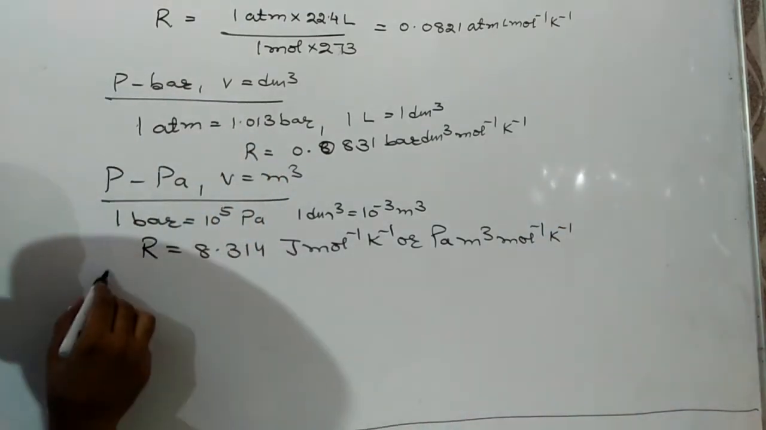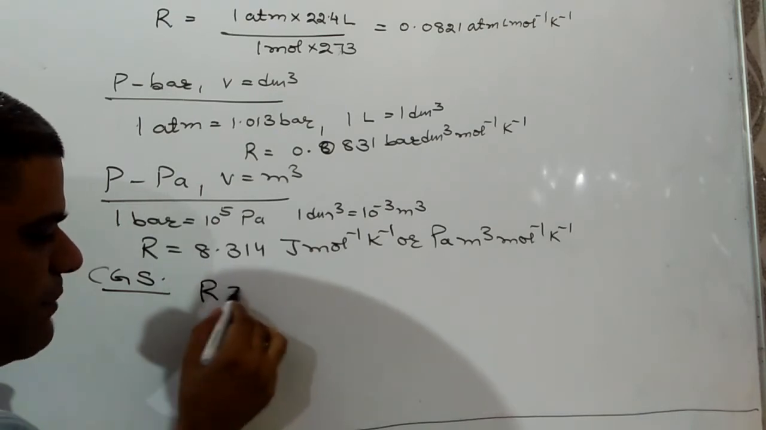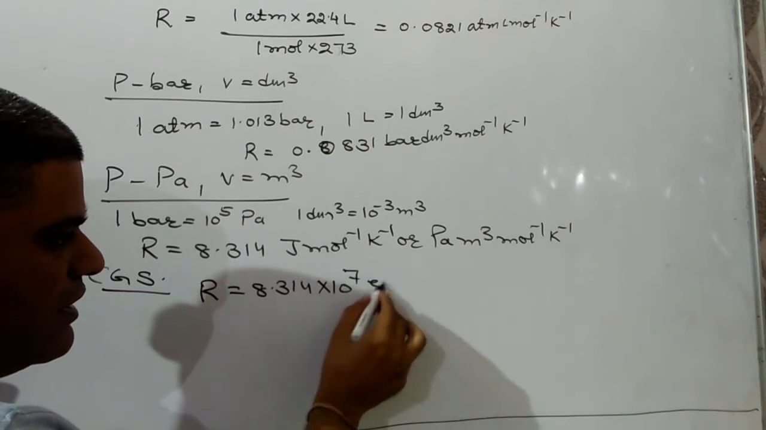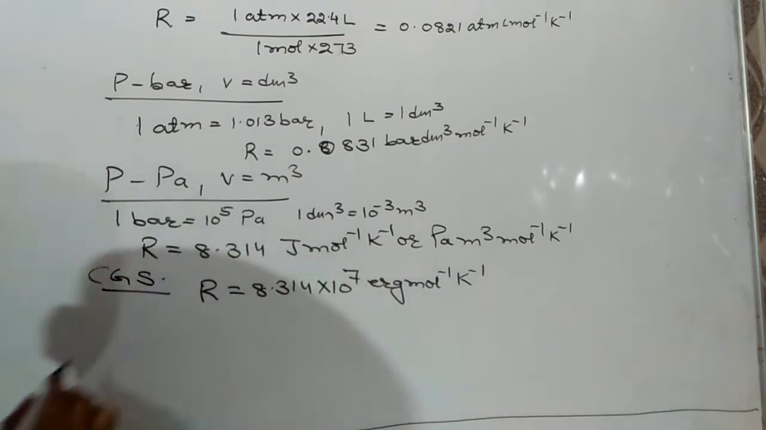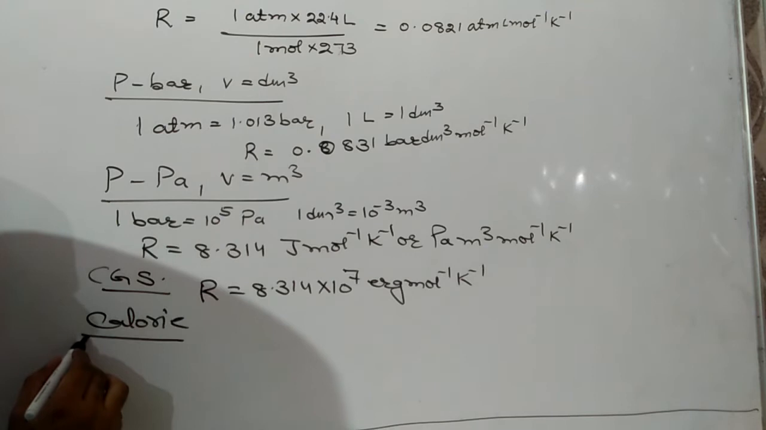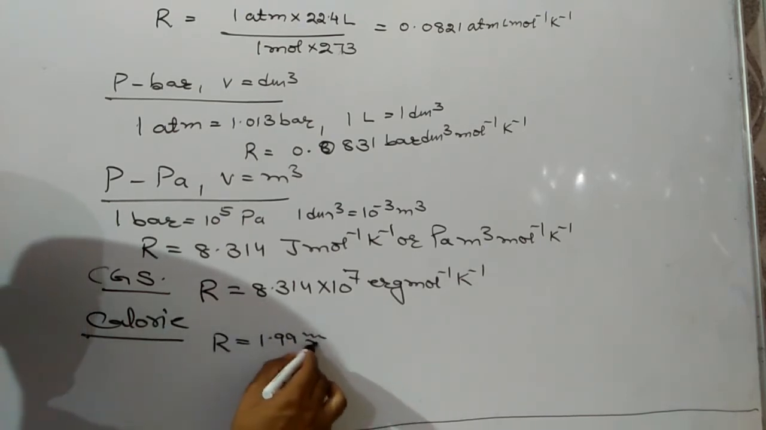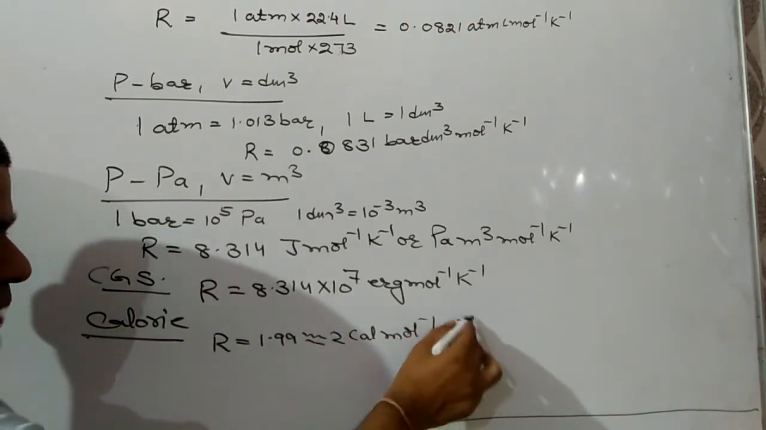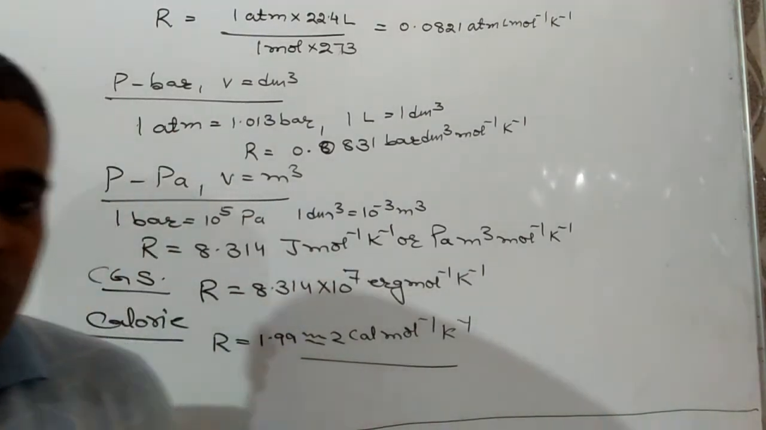The next case may be CGS units, where energy should be in ergs. So the value of R is 8.314 into 10 to the power 7 erg per mole per Kelvin. And the last case is when we have to measure the value in calories. The value of R will be 1.99, or approximately 2 calorie per mole per Kelvin, as 1 calorie is equal to 4.186 joule.